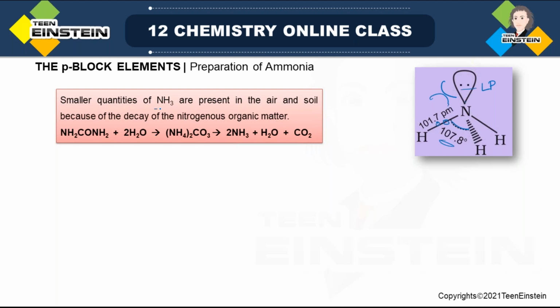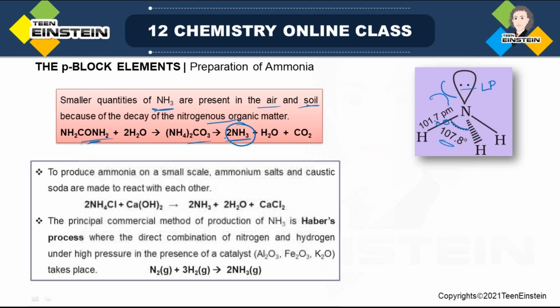Smaller quantities of ammonia, if we want to make, it is present in air and also present in soil. And why is it present naturally in air and soil? It is because of the decay of nitrogenous organic matter. So by natural process, there is already some ammonia present. Now see, urea, when it reacts with water, forms ammonium carbonate, but ultimately it is decomposed to ammonia. So this is the natural process that is going on in air or soil, and that is the reason there is naturally ammonia, but in smaller quantities, obviously, in air or soil.